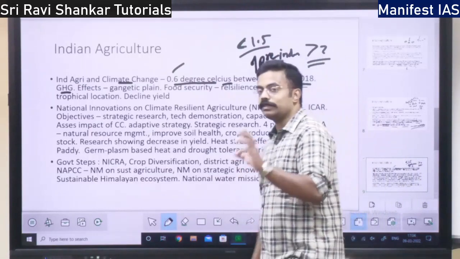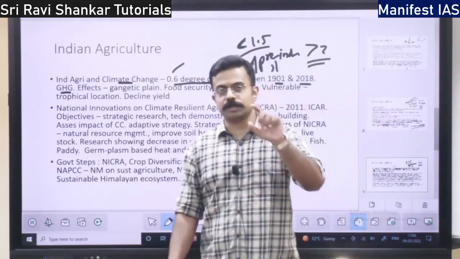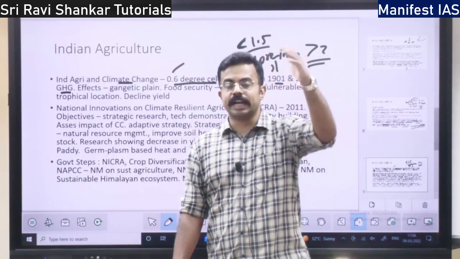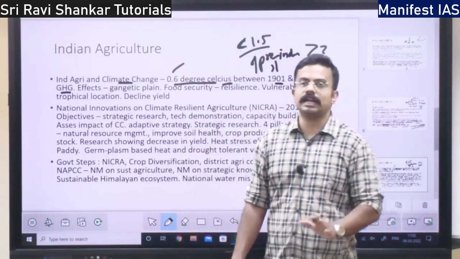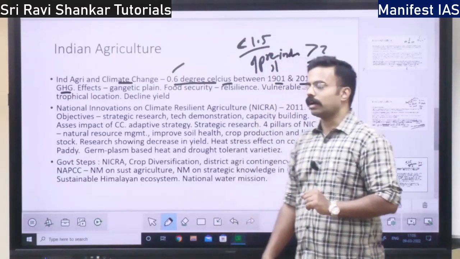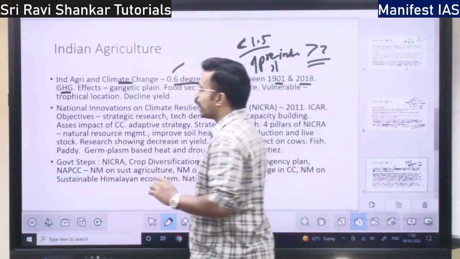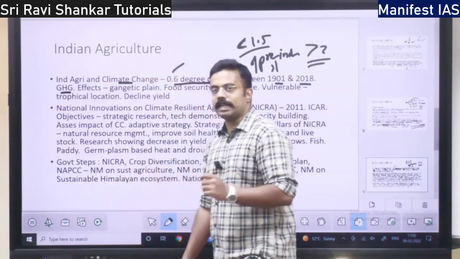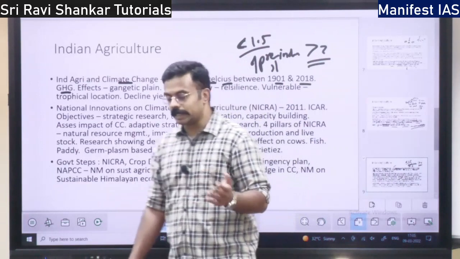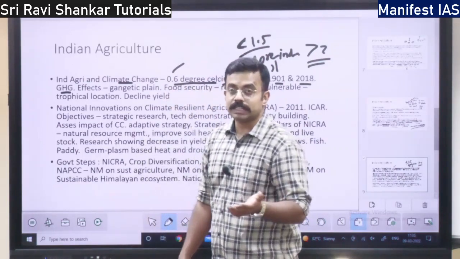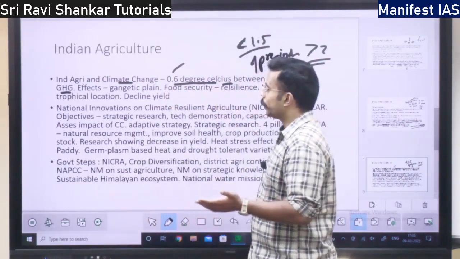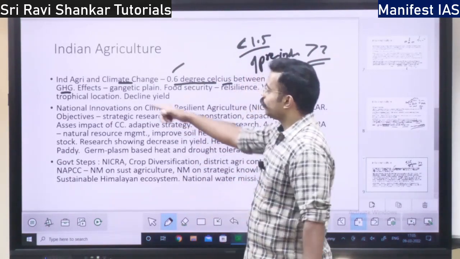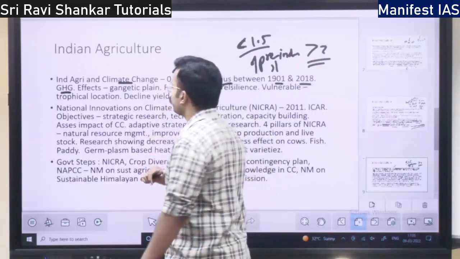Acid rain means this pollution mixing with the rainwater, the rainwater coming onto the land and spoiling the soil and crops. So yield will reduce. Also with global warming, heat and insolation, there will be more temperature, which is not suitable for certain crops. All these are negative effects on Indian agriculture because of climate change.